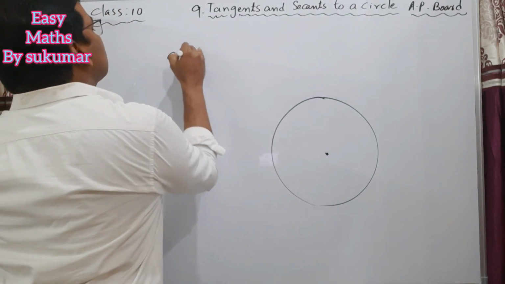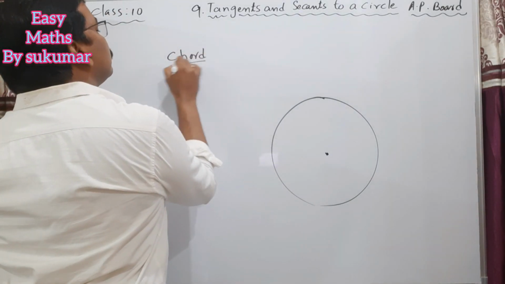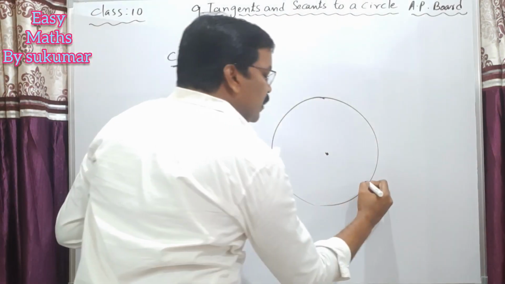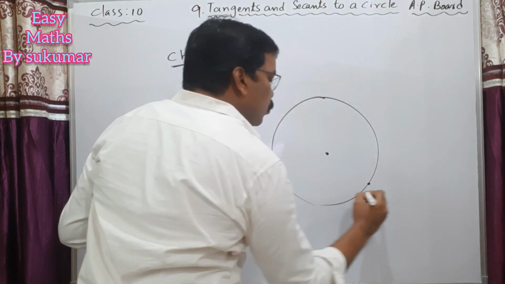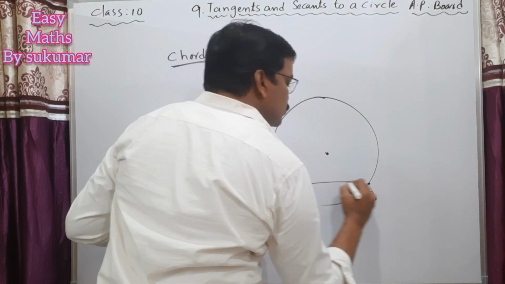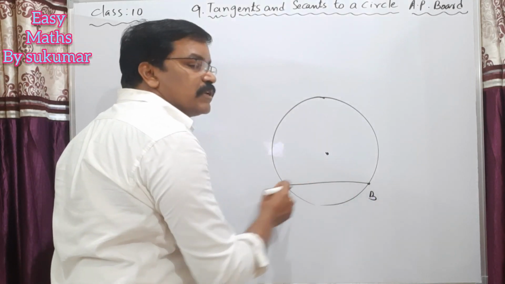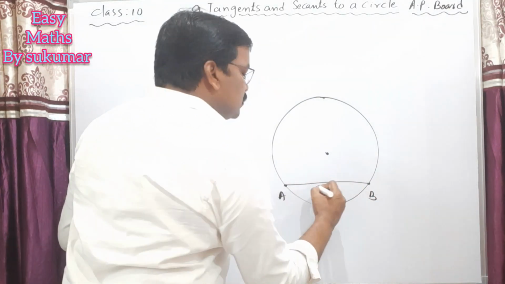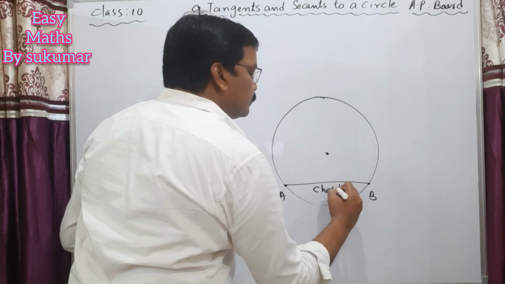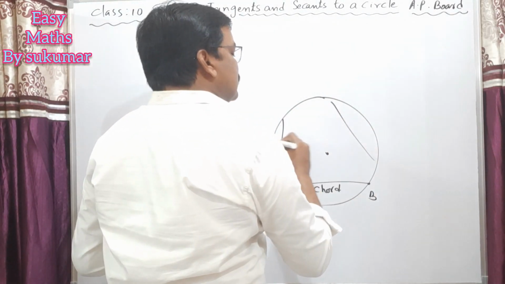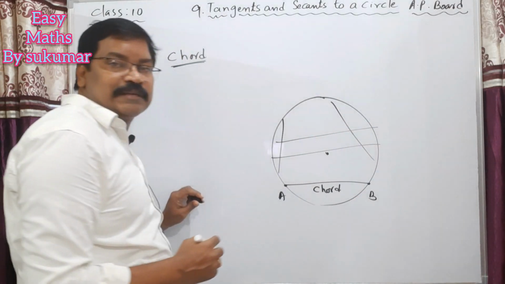The next topic is chord of a circle. What is a chord? Chord means it is a line segment joining any 2 points on the circle. Just take 2 points on the circle and join them. This is called the chord of a circle. We can draw infinite chords to a circle.